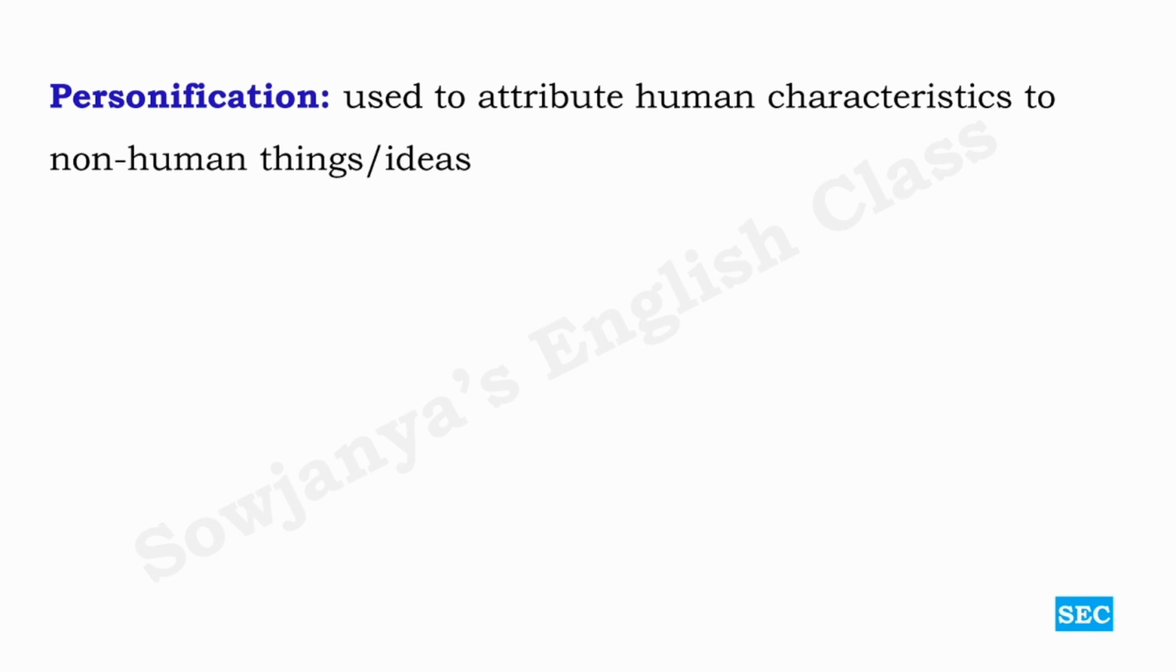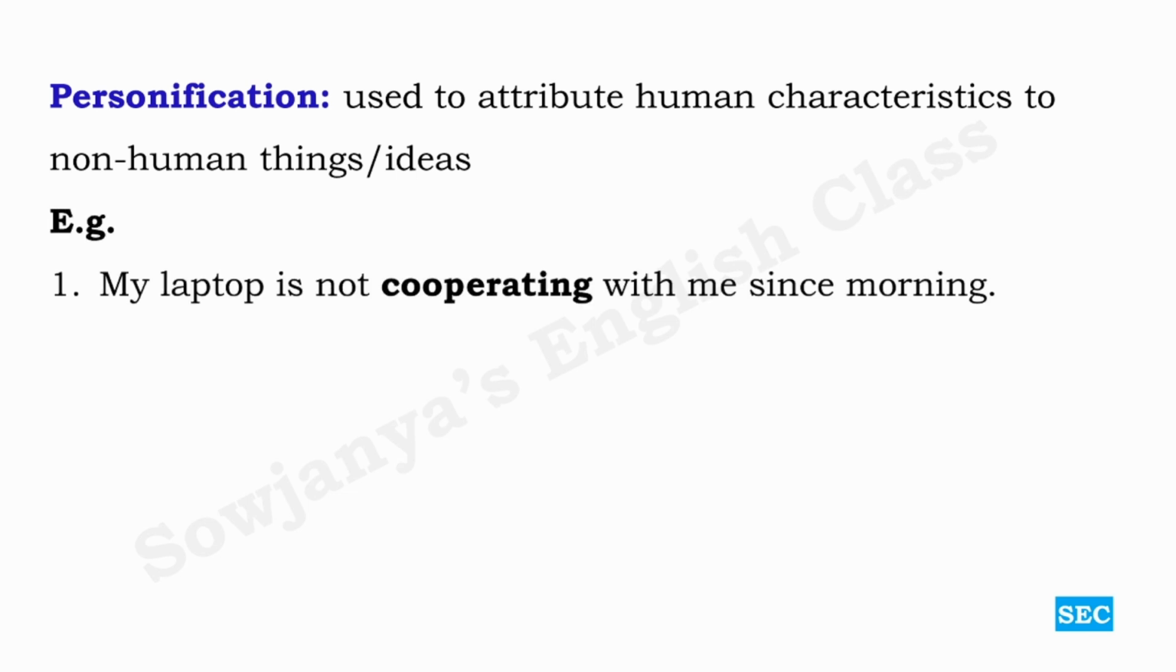And then third one is personification. It is used to attribute human characteristics to non-human things or ideas. Like how, look at the examples. My laptop is not cooperating with me since morning. Do you think laptop is a human being? How come it cooperates? Yeah, that is what is personification. Attributing human characteristics to non-human things. So here we have given human characteristics to laptop.